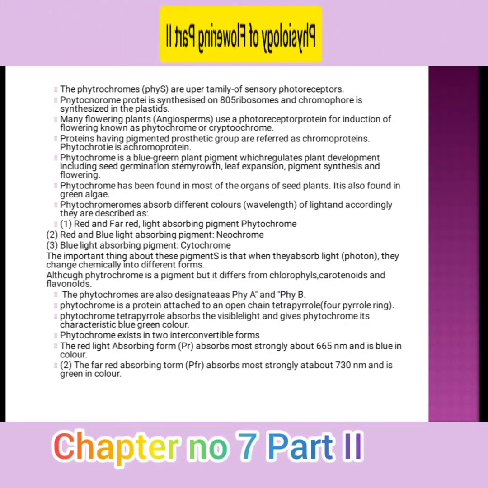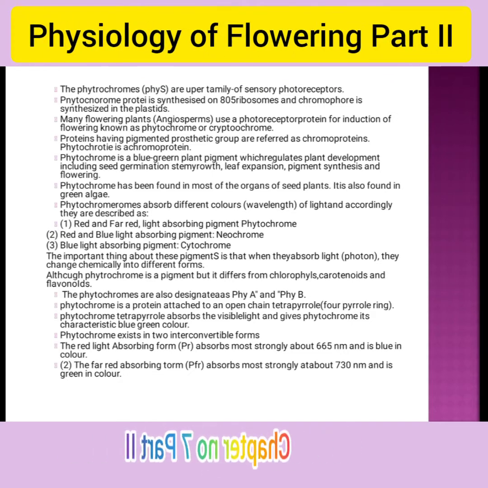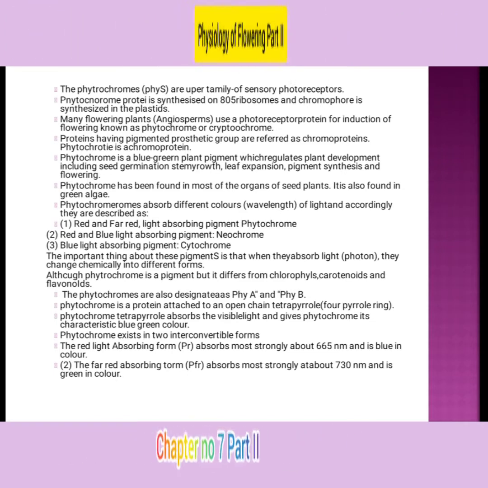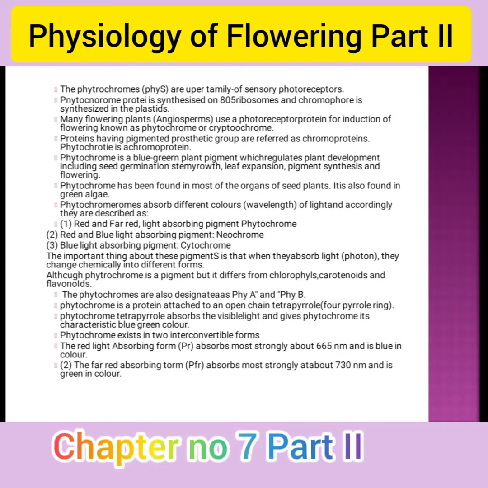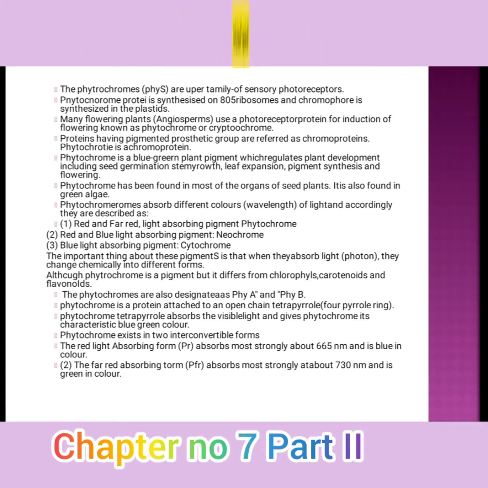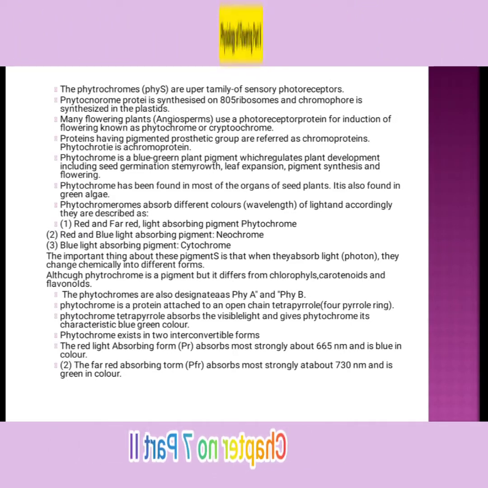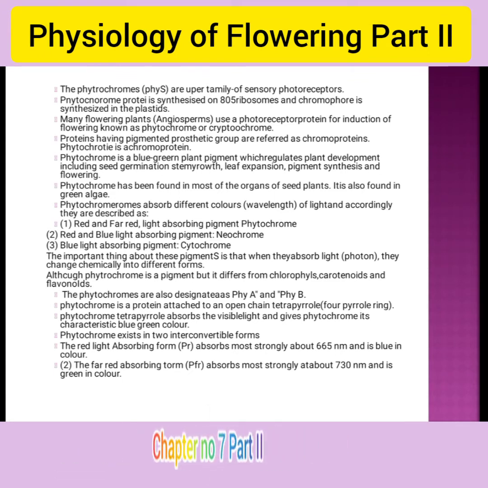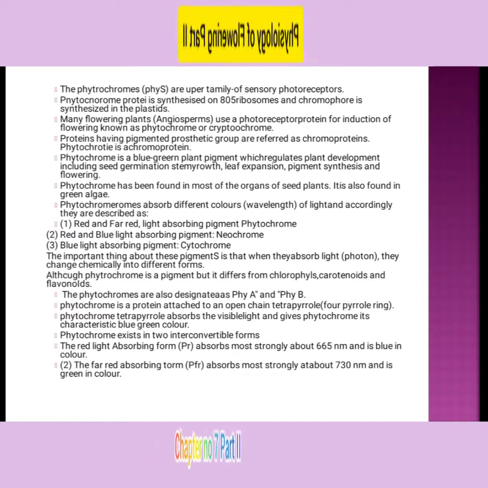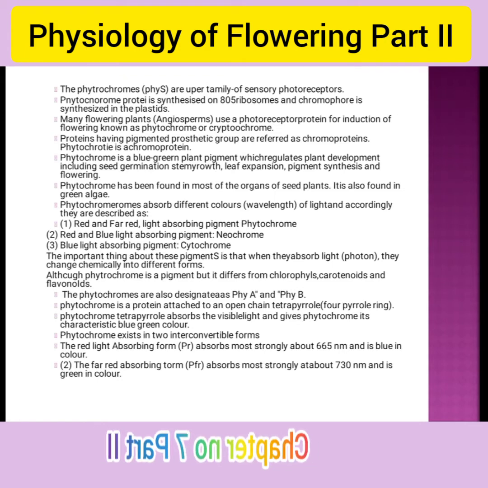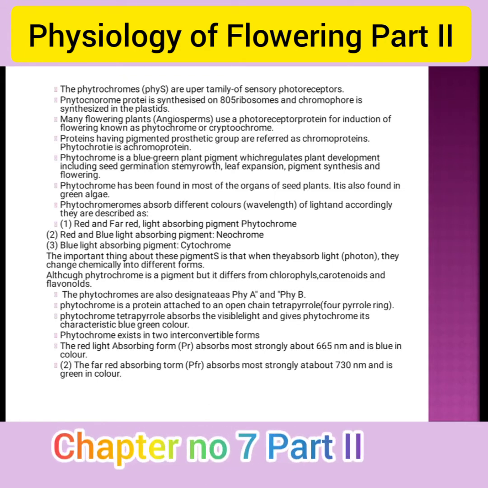The phytochromes are an upper family of sensory photoreceptors. Phytochromes are proteins synthesized on 80S ribosomes, and the chromophore is synthesized in the plastid. In many flowering plants, the photoreceptor proteins for the induction of flowering are known as phytochromes or cryptochromes. Proteins having pigment prosthetic groups are referred to as chromoproteins.